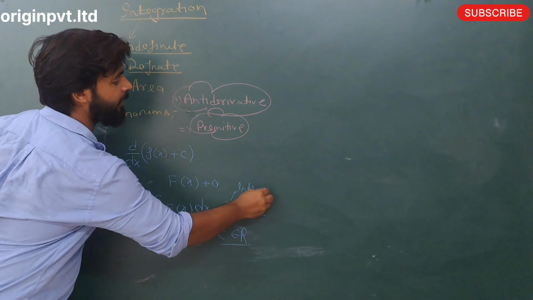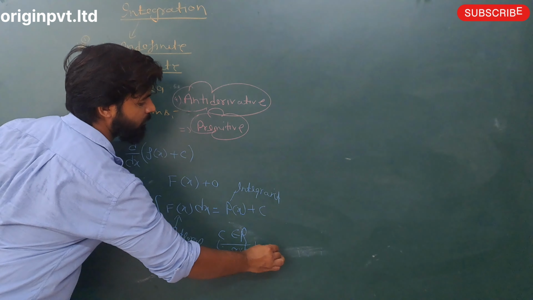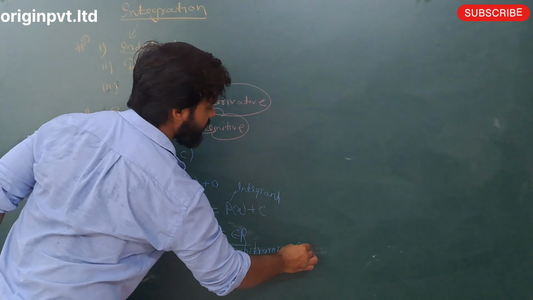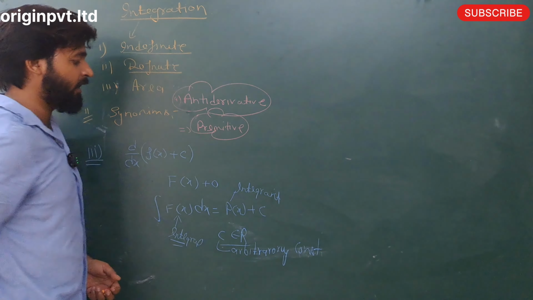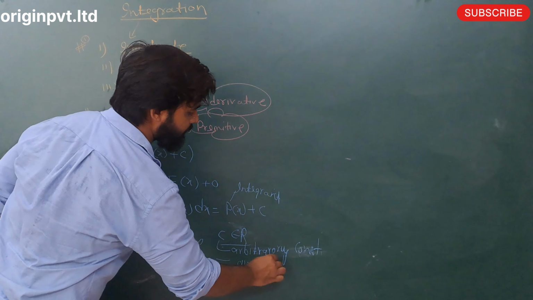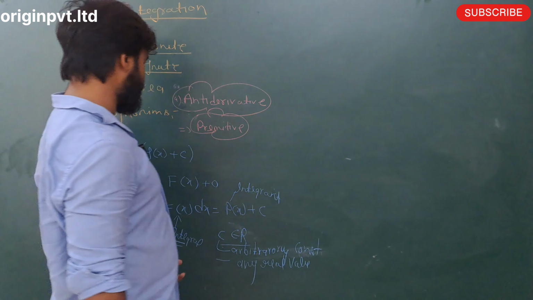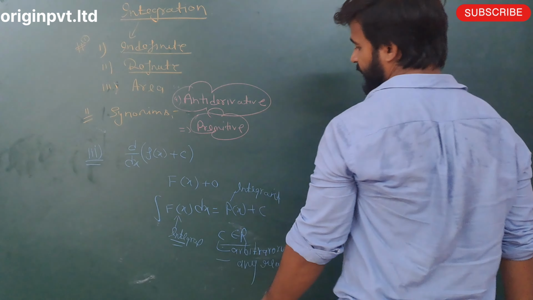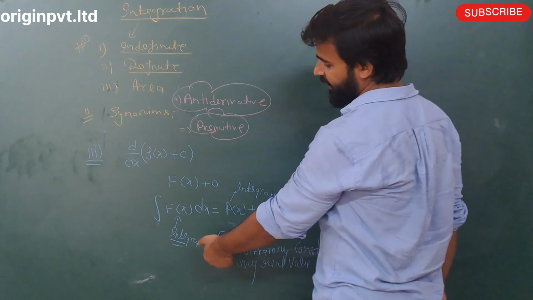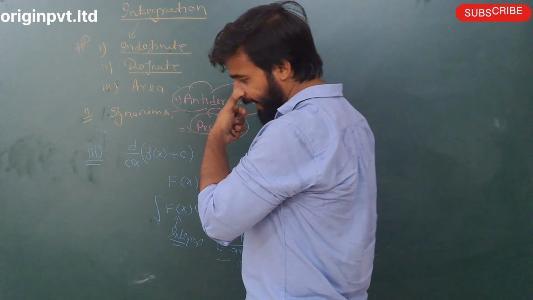C is an arbitrary constant, any real value. In f(x) dx, this is the integration sign, f(x) is the integrand.